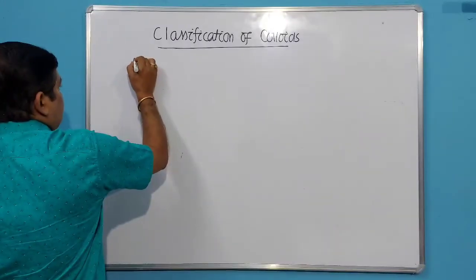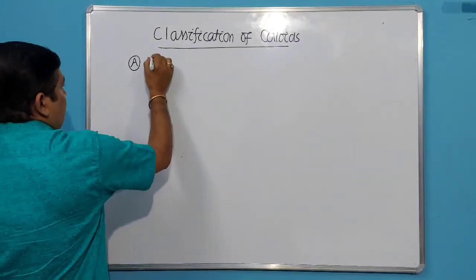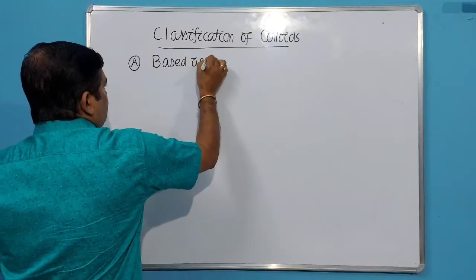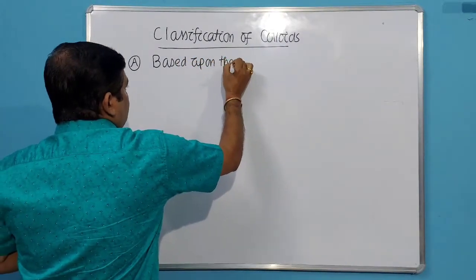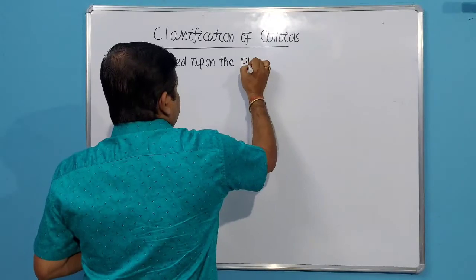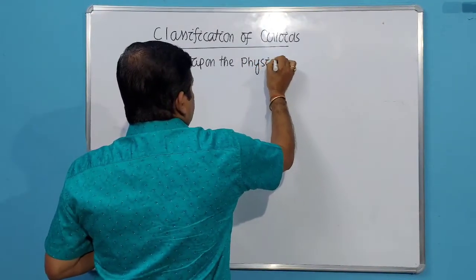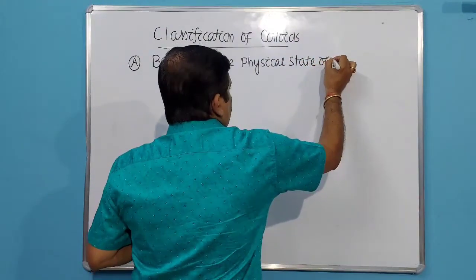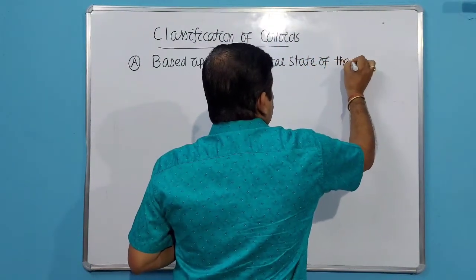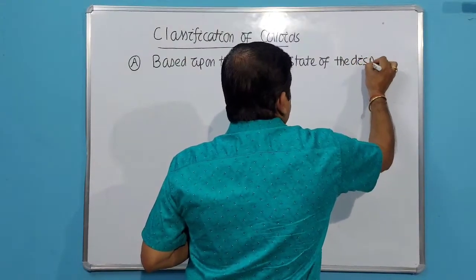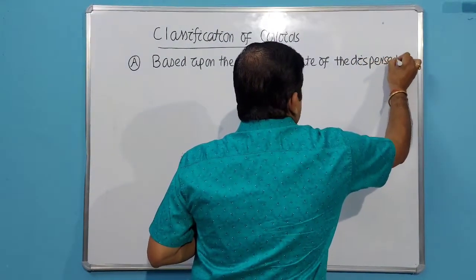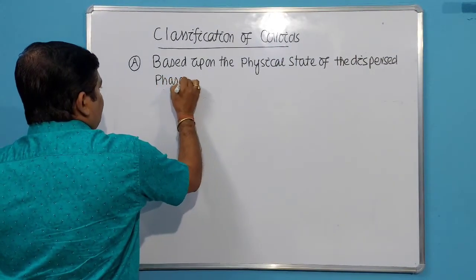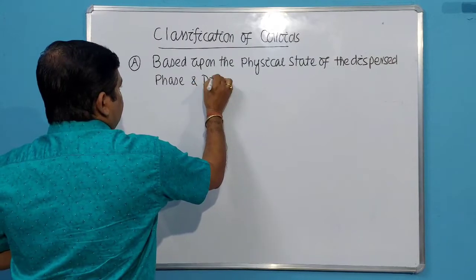The first way, the classification is based upon the physical state of the dispersed phase and dispersion medium.